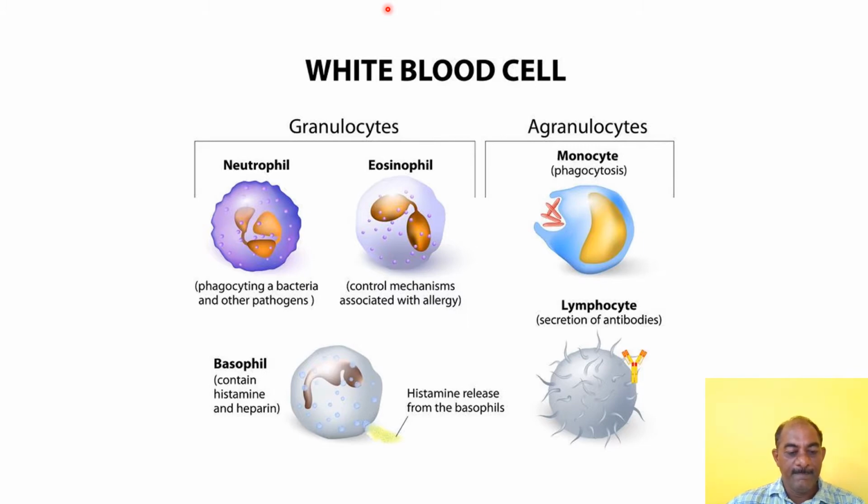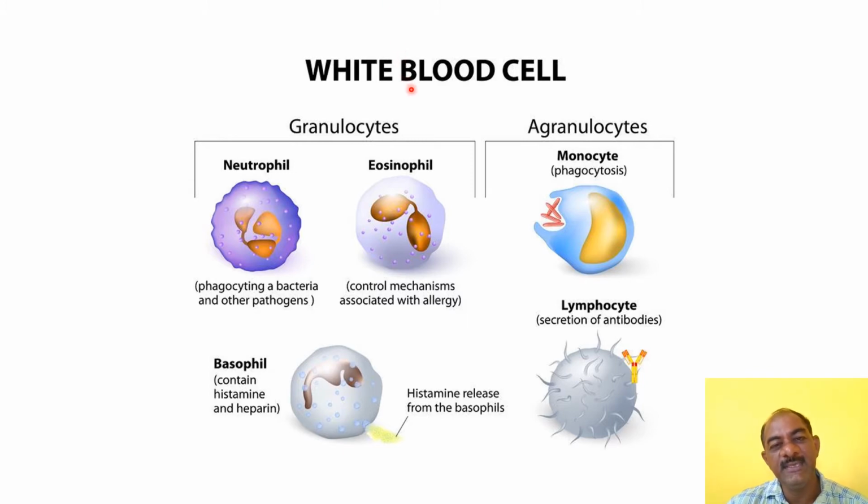And an uncontrolled increase in the number of leukocytes or WBC is a type of blood cancer. It is also called leukemia. The main function of WBC is mainly concerned with defense mechanism or protection.